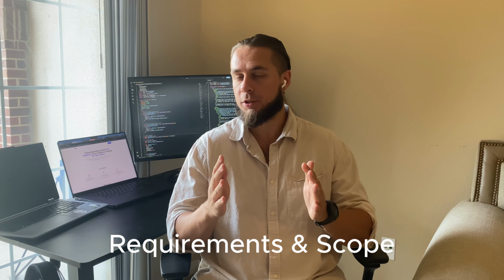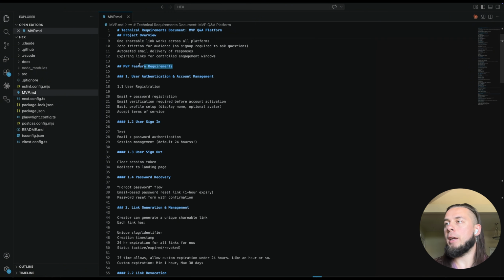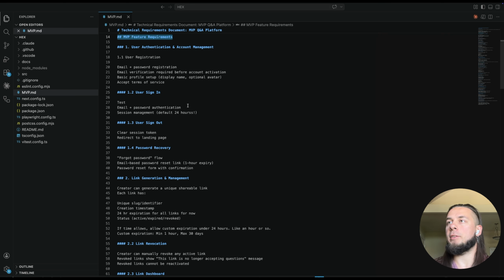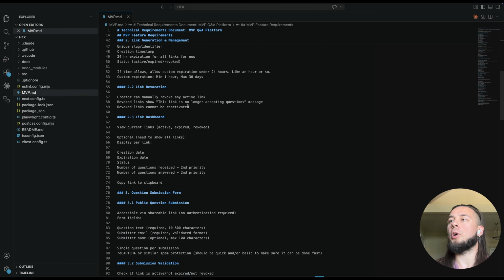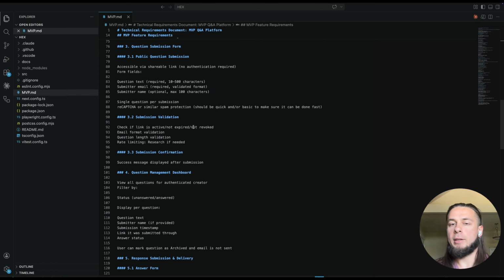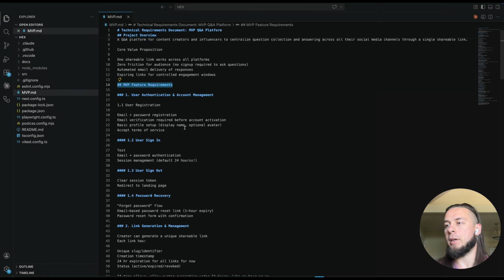Before I can build my app, I need to map out requirements. I need to understand the scope. Okay, now let's look at the actual requirements. This is how I approach them. So I have this document, MVP.md. So this is basically my roadmap. I used it to avoid scope creep and not just add random stuff, to make myself think before I do something.